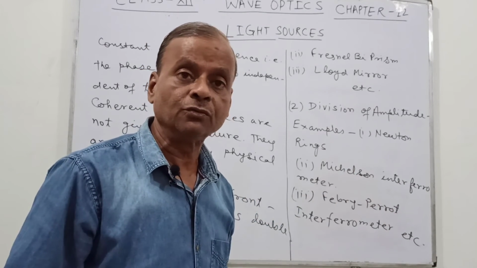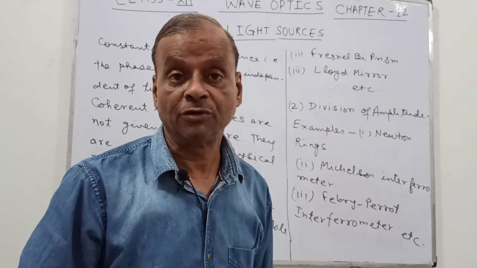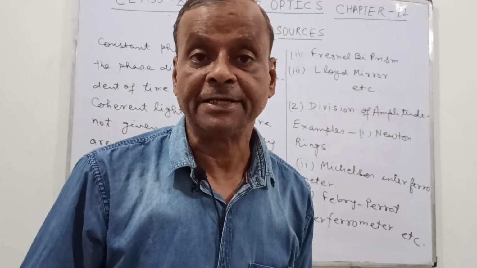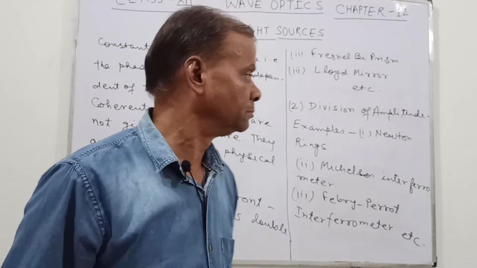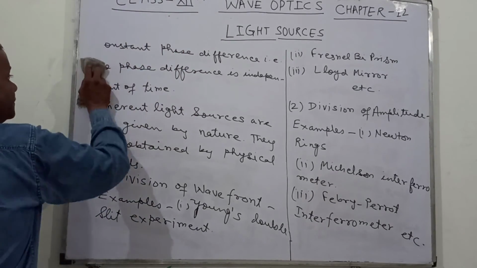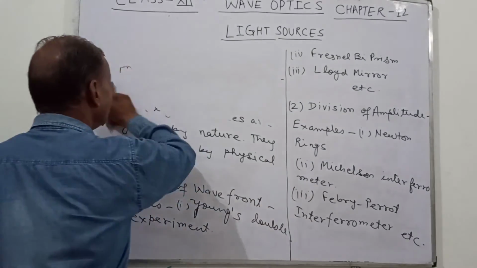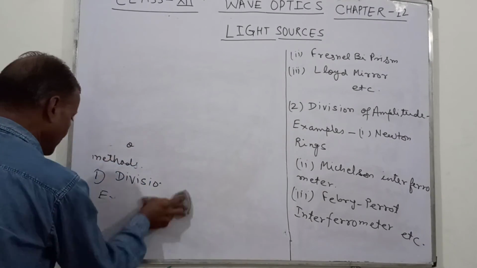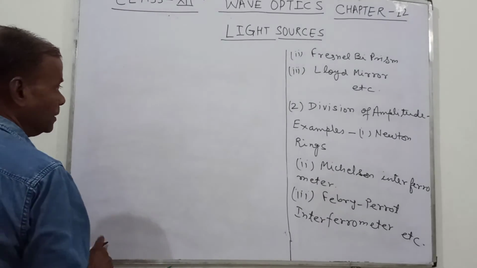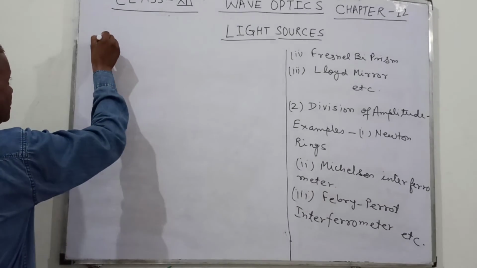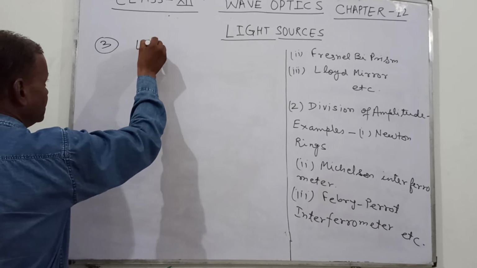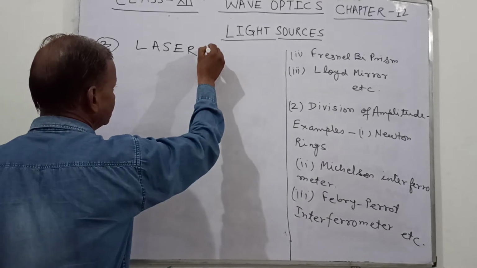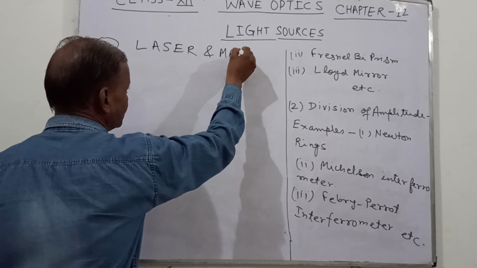In addition to these methods, there is one more prominent source of getting monochromatic light, that is the laser. And now third I will tell you laser and maser.